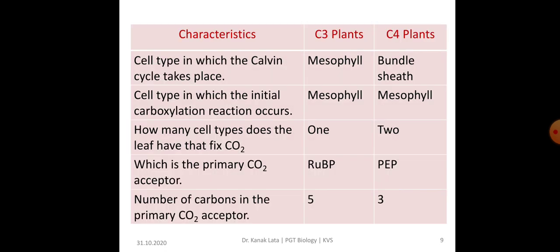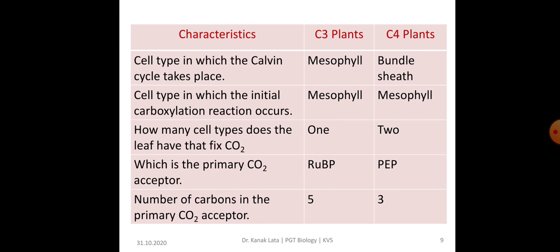Here, this is the table which is lifted from your NCERT books, and it shows the characteristics of C3 plant and C4 plant. So let us see. Characteristics, it is in tabular form: characteristics, C3 plants and C4 plants. So the first characteristic is cell type in which the Calvin cycle takes place.